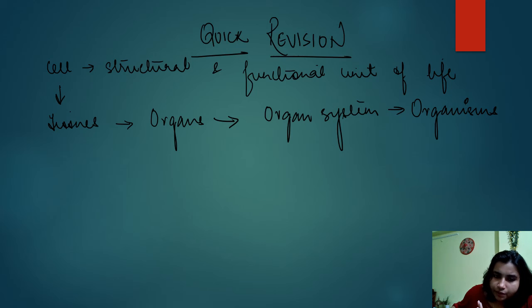Next, we have seen about history. Robert Hooke is a scientist who discovered the dead cells from the bark of the oak tree. Then came Antony van Leeuwenhoek, who discovered the living cells.